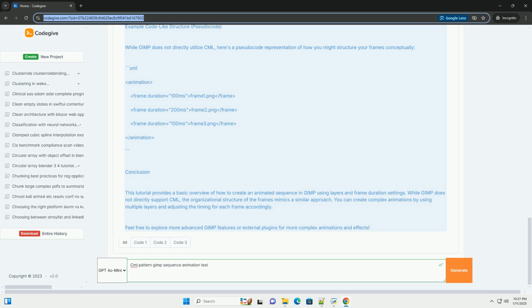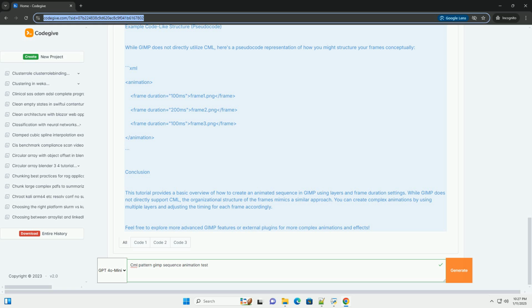Step 3. Organize your layers. 1. Arrange layers. Ensure that your layers are in the correct order for animation. Top layer is the first frame, bottom layer is the last frame. 2. Rename layers. For better organization, you can rename layers. Right-click on a layer and choose Rename Layer.